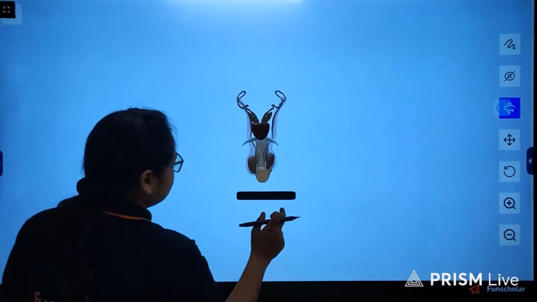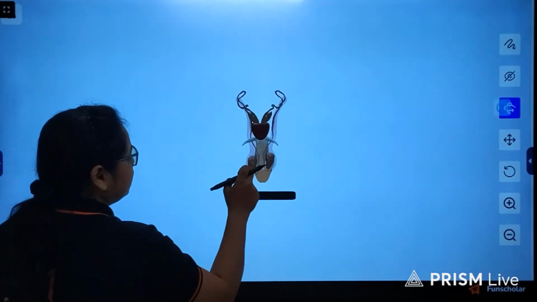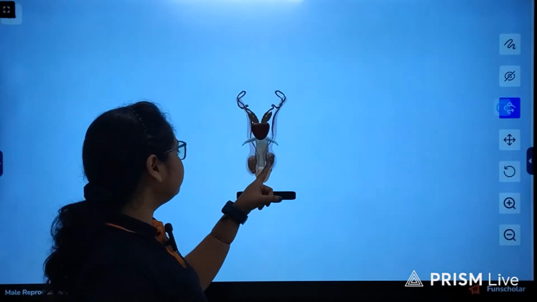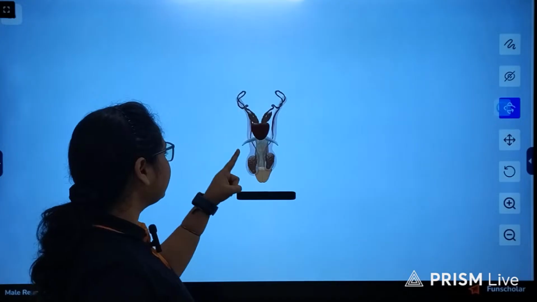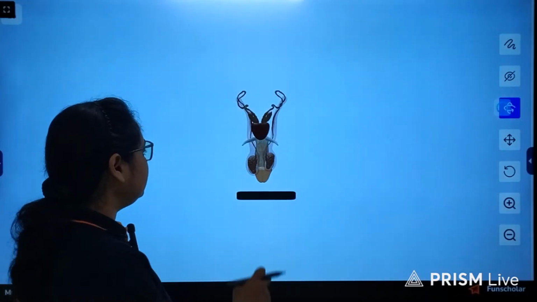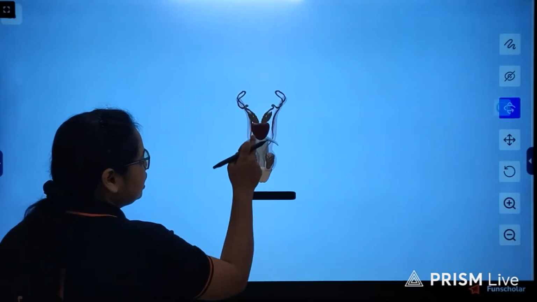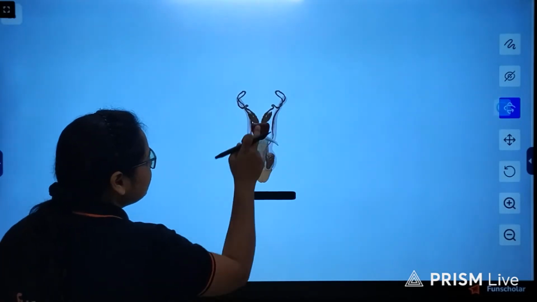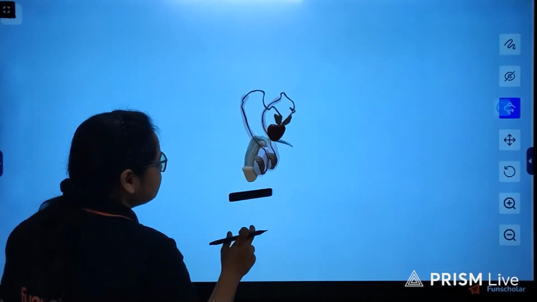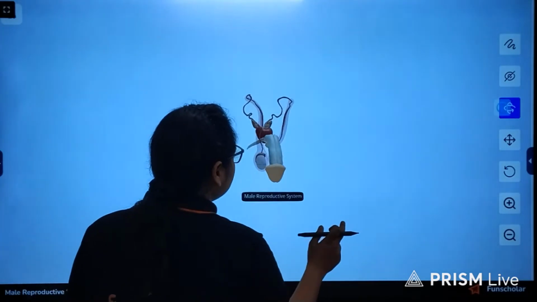So here you can see that this is the tube of connection, the vas deferens which is arising from each of the testes and carrying the sperms inside the abdominal cavity. This is the urinary bladder, and these are the glands from which the sperms will receive all the secretions to get nourished.